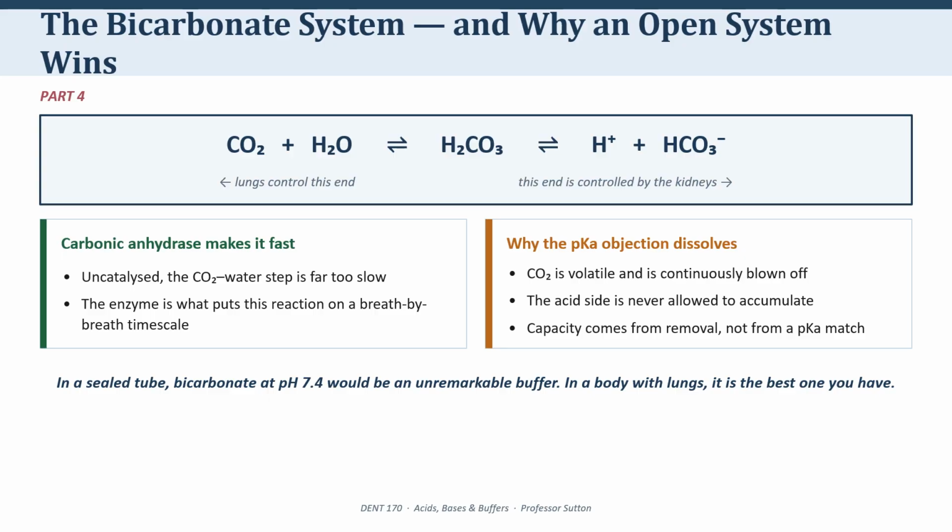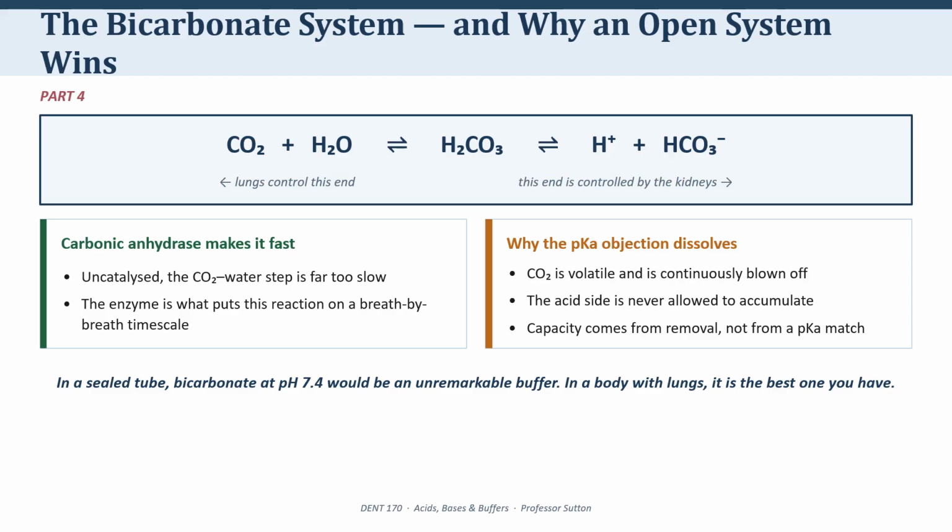The first step, carbon dioxide combining with water, is slow. Left to itself, it is far too slow to be of any use for moment-to-moment control of blood pH. What rescues it is an enzyme called carbonic anhydrase, which accelerates that step enormously. Without the enzyme, this system could not do the job it does.